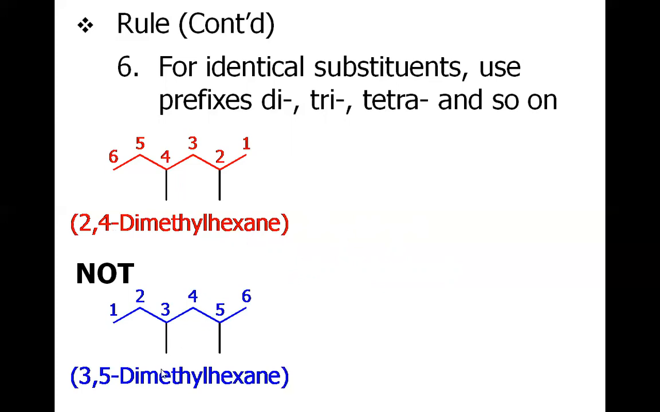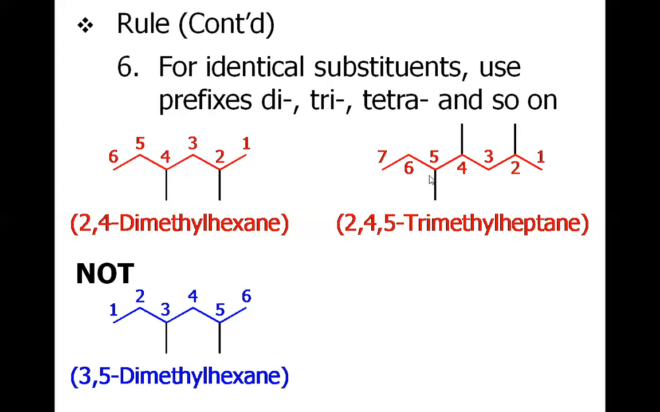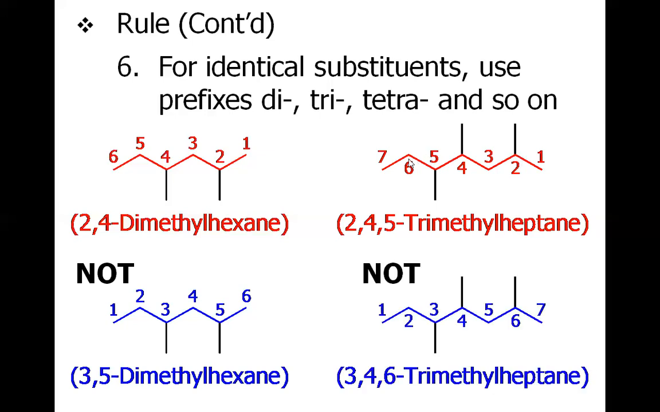We must not write 3,5-dimethylhexane, because it means we are counting from the left hand side, which is wrong because the substituent should come earliest in the numbering. The other example says we have 3 methyls, so it must be trimethyl, and the positions must be 2, 4, and 5, because we have to start numbering from the right hand side so that the methyl comes earlier at position 2. If we counted from the left hand side, the first methyl would have come at carbon number 3. So carbon number 2 is obviously nearer than carbon number 3.